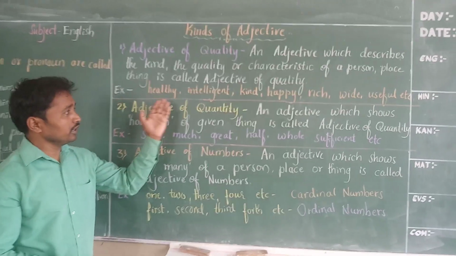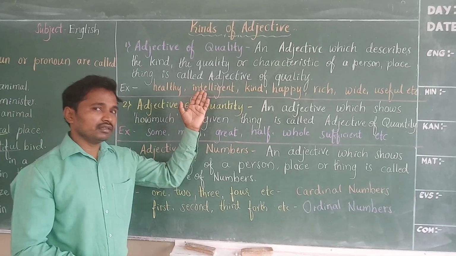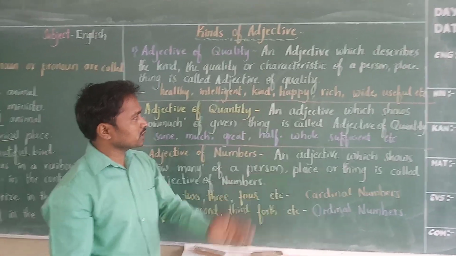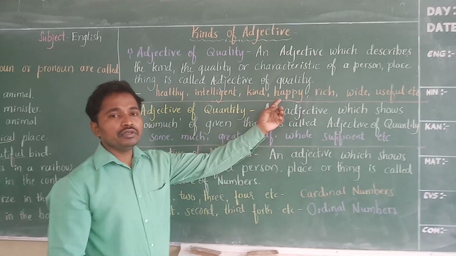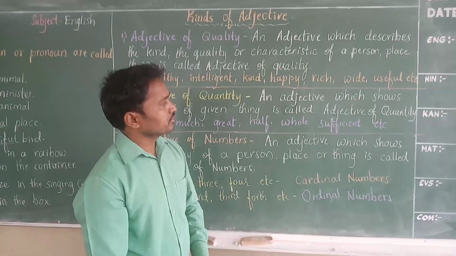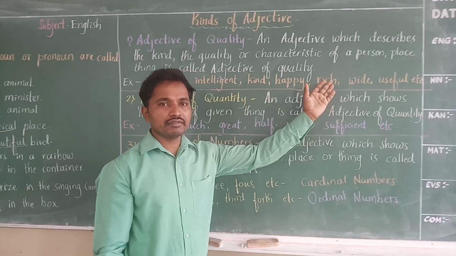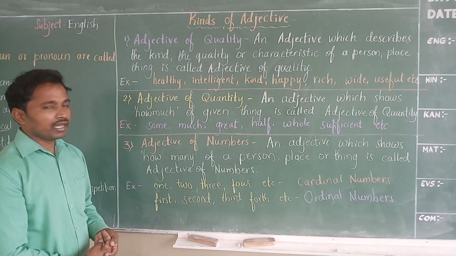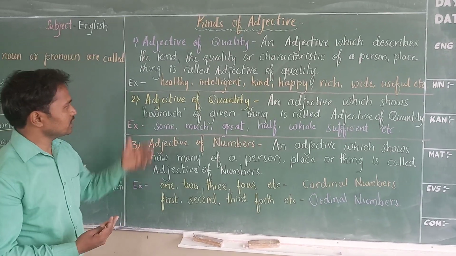He is a healthy boy. Sudha is an intelligent girl. Then the monk is a kind person. Arun is a happy boy. John is a rich man. Then the road is very wide. And last one, trees are useful. We can use adjectives in sentences like this.